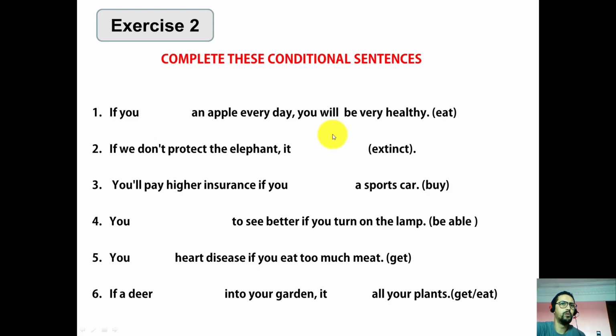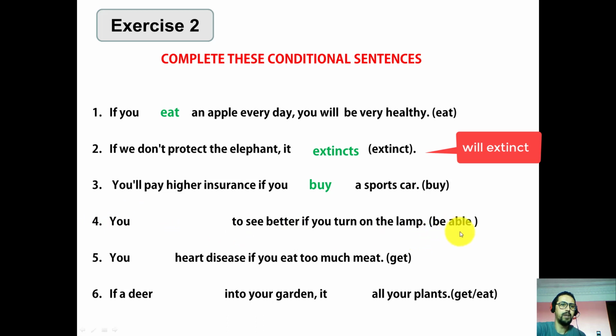Sentence number 1. If you eat an apple every day, you will be very healthy. Very good. If you eat. 2. If we don't protect the elephant, it will become extinct. Very good. Present. You will pay higher insurance if you buy a sports car. Great. If you buy a sports car. Present simple.